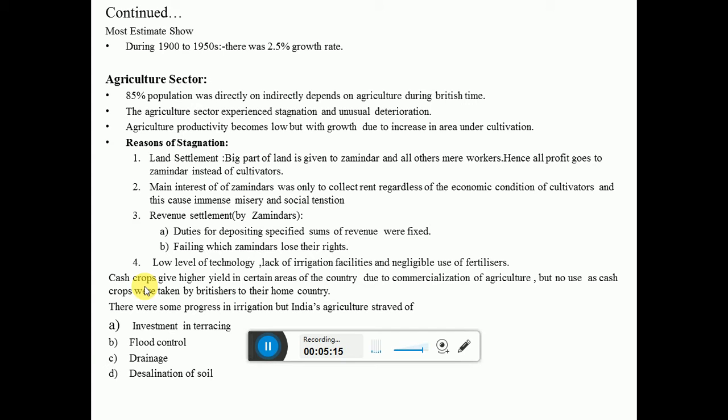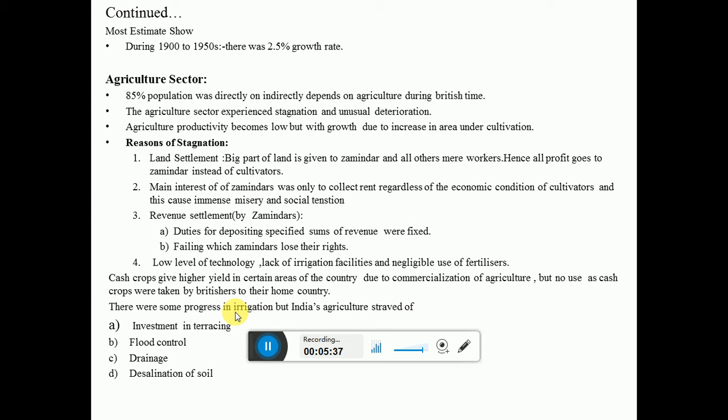Cash crops means those crops which just produce more and more cash to the farmers, and that's why the commercialization of agriculture happens. Commercialization means they are having more and more money from that particular crop they grow. But most of the Indians don't know about the cash crop.